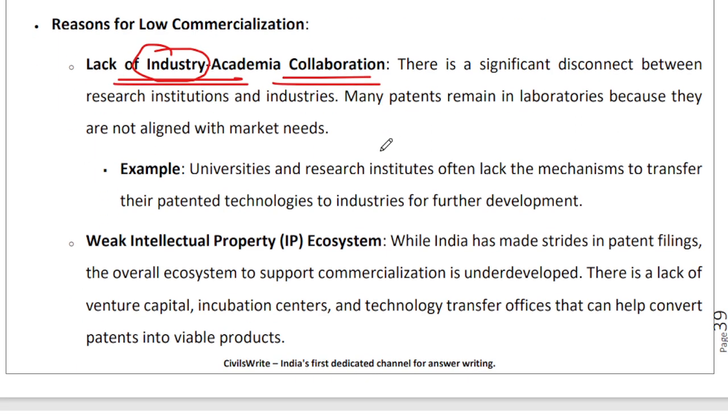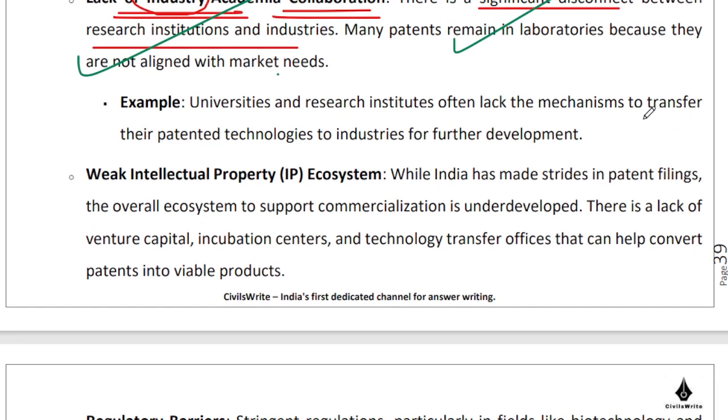But oftentimes we see that there is a significant disconnect between our research institutions and industries, right? So you are patenting, you are producing research, fine, fantastic, great job, congratulations, let's clap. But it's irrelevant many a times, right? Or we are not able to transfer this patented technology to industries for further development, right?